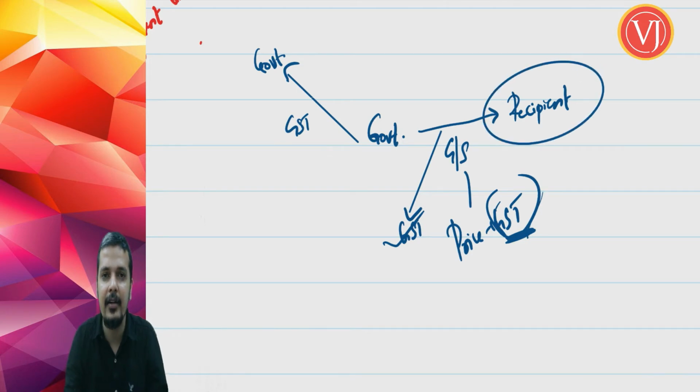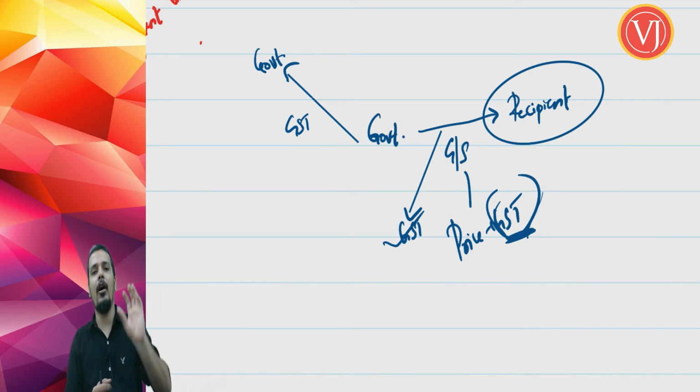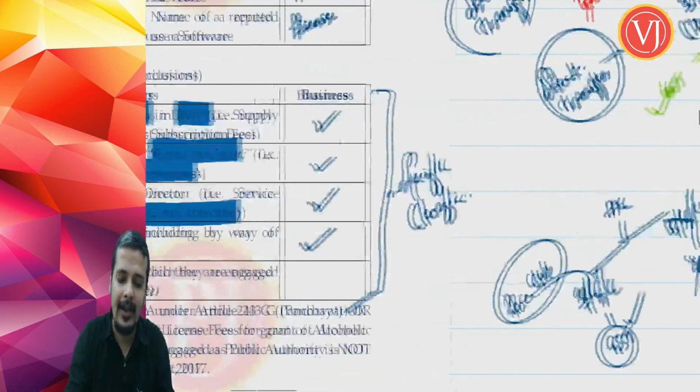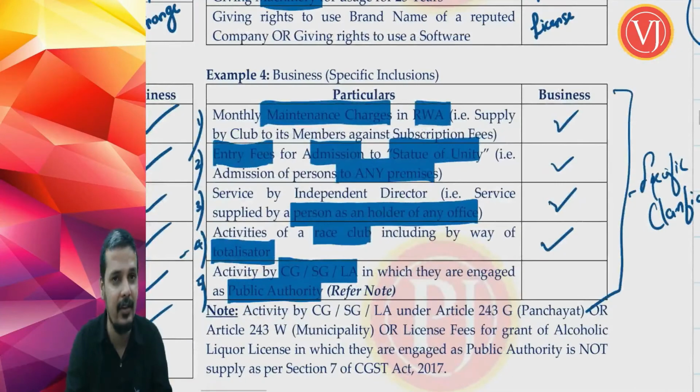This GST burden is on you, because government is going to collect GST from you. Government is going to shift the burden of GST on you, because GST being an indirect tax, the burden will be shifted to you. So rather it is a winning position for the government, because government will collect GST from you and then pay it into the respective pocket of either central government or state government or union territory, as the case may be. So they want to tell that government are not free from GST.